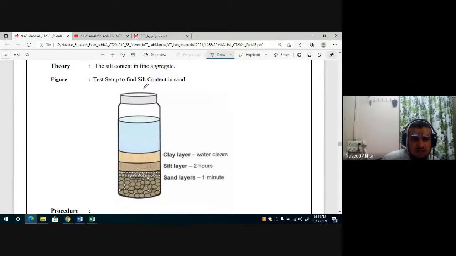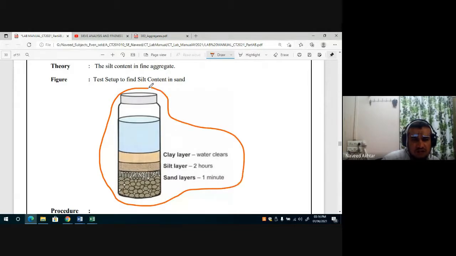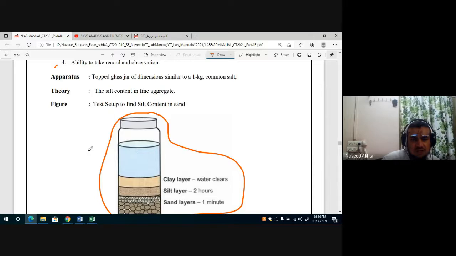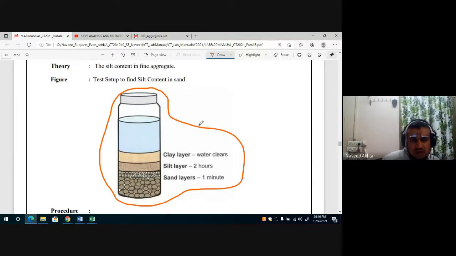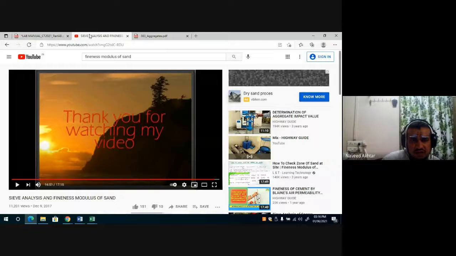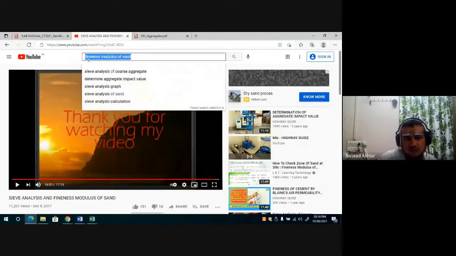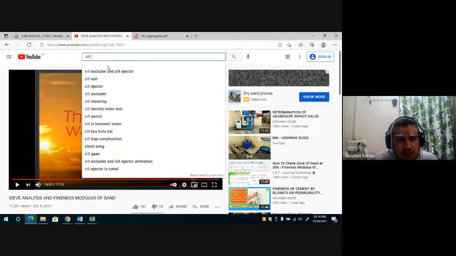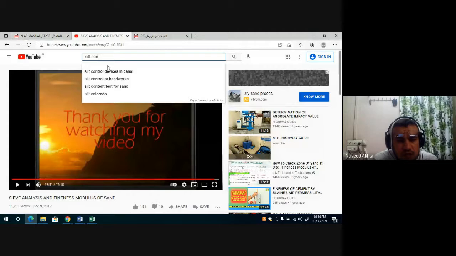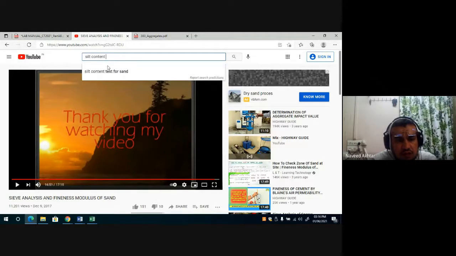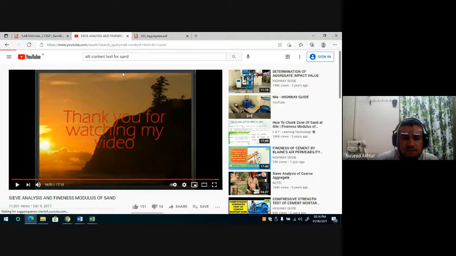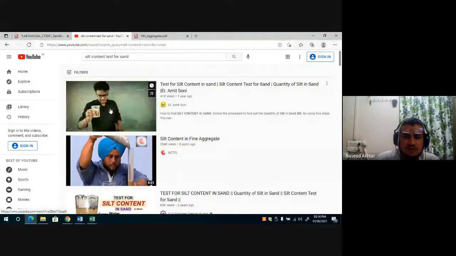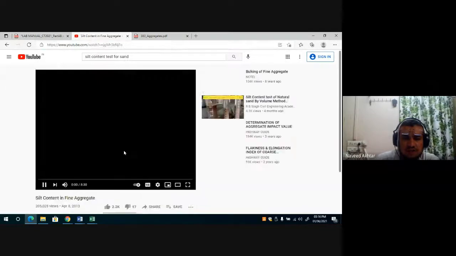This is the jar you take, the glass jar. This is a simple jar, but you have to use the graduated jar for this experiment. So for the silt content test for the sand, you have to use the beaker or the graduated jar.